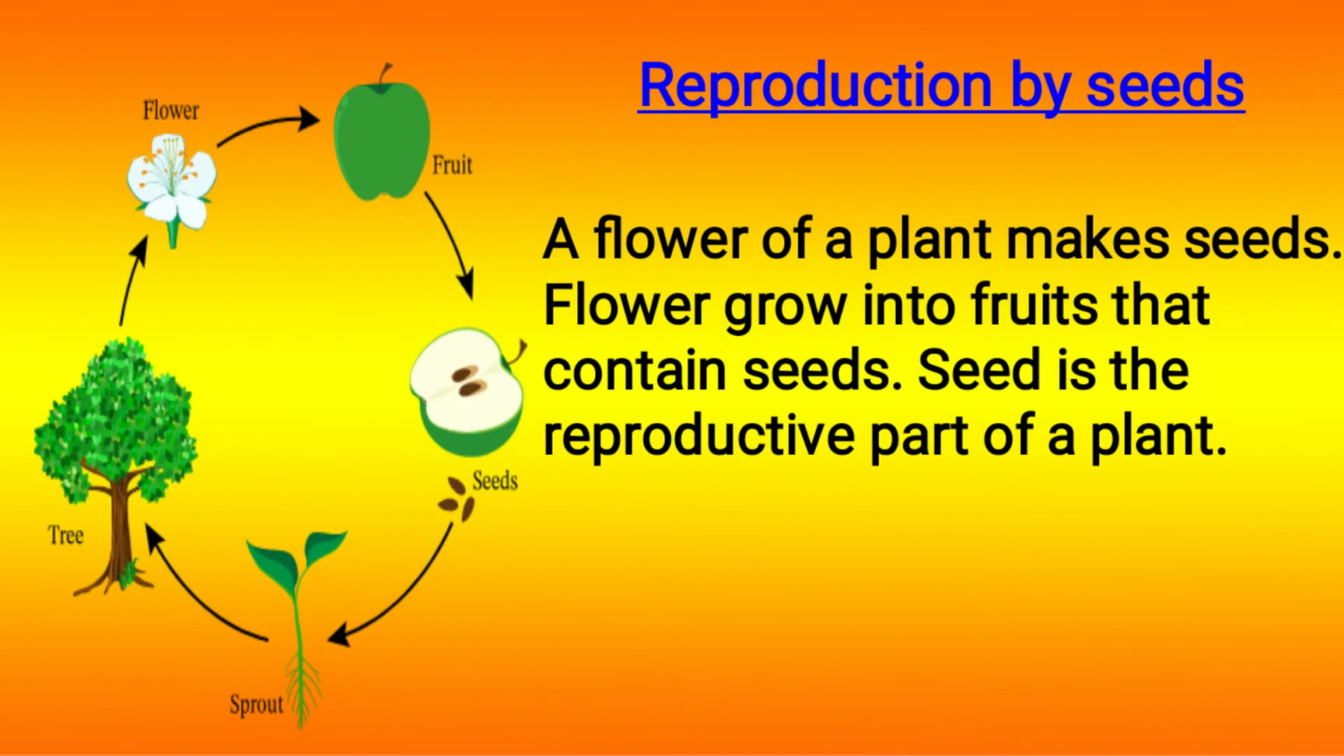In this picture you can see the cycle. First, a plant produces a flower, then it becomes a fruit, then from this fruit we get seeds. This seed we use for reproduction. And from this seed we receive new plants. A flower of a plant makes seeds. The flower grows into fruit that contains seeds. Seed is the reproductive part of a plant.